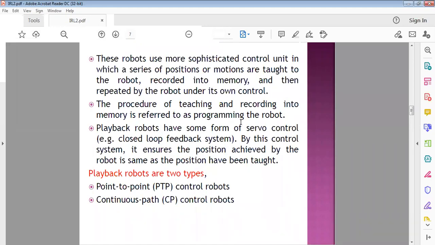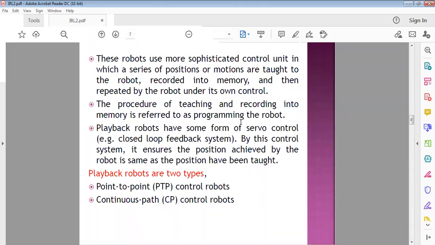Here the robot is taught the program, or manually we can move the robot arm point to point, so guiding is also required in this kind of robot.